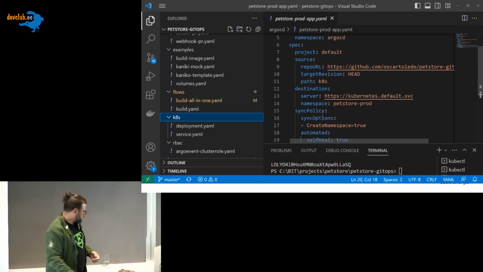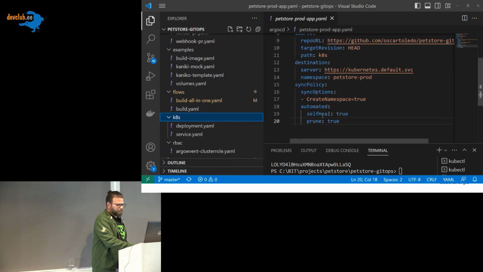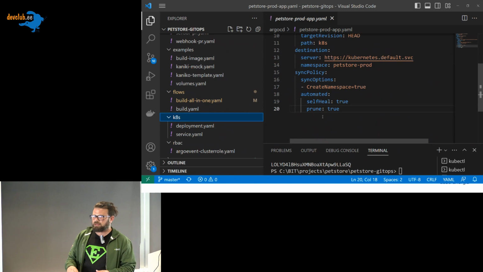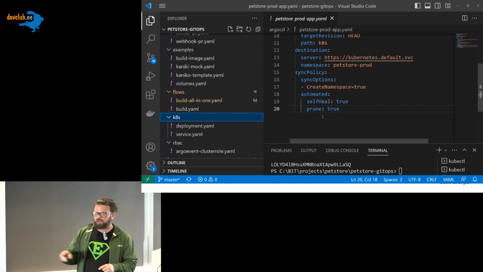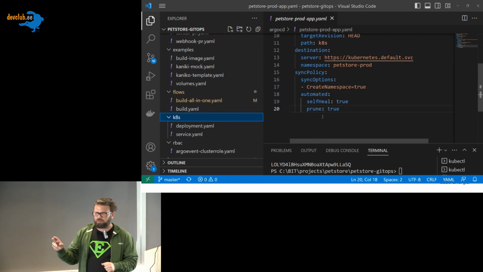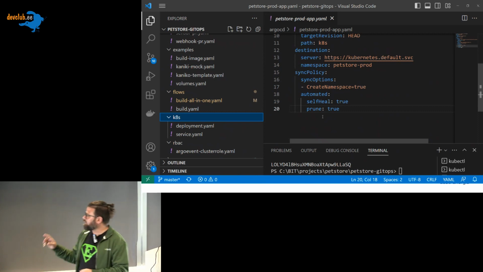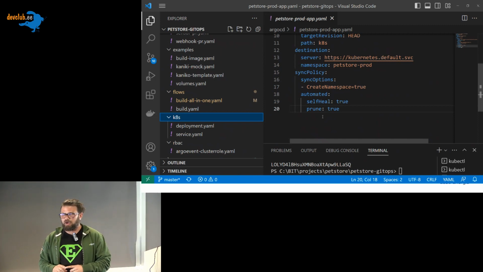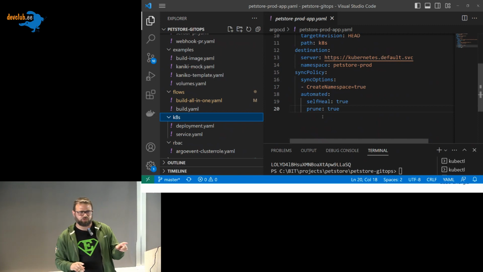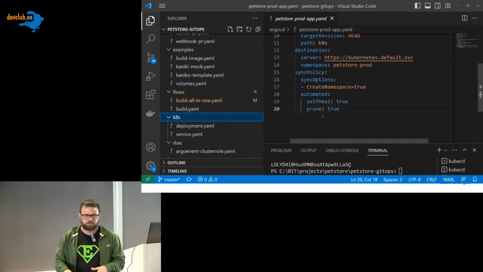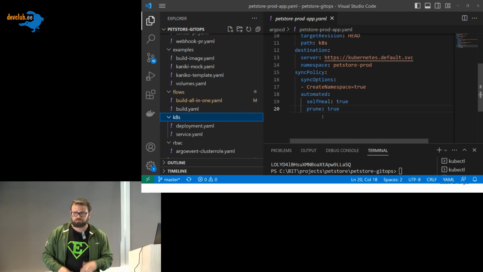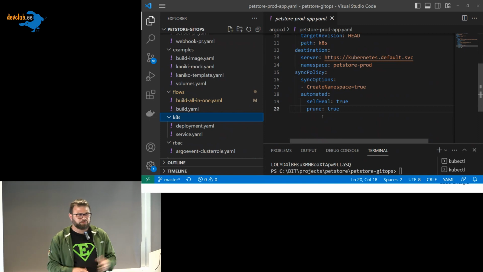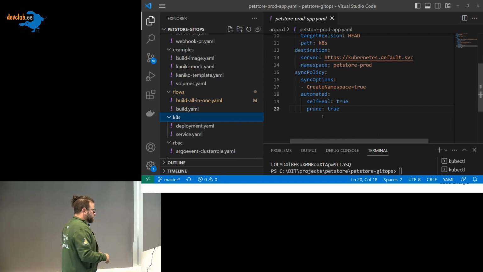And I put two of these options. One is self-heal. That means if someone makes some change directly in the cluster, ArgoCD will prevent that from happening. It will sync the status again with the one that we have in the repository. The second one is prune. That means if someone removes this application from ArgoCD, all the objects that depend on this application will also be removed. We don't need to do anything else. If we don't want the application anymore, we just remove the application from the cluster, and Argo will remove all the dependent objects.